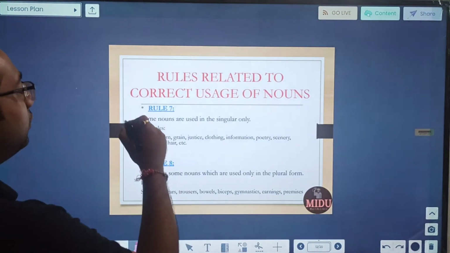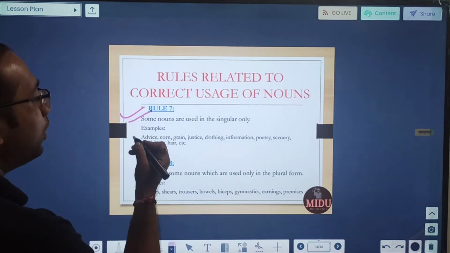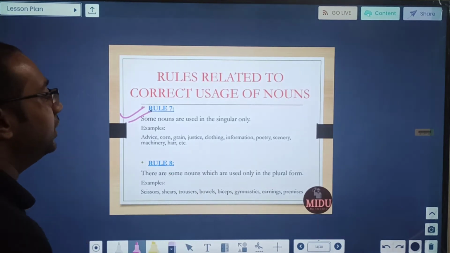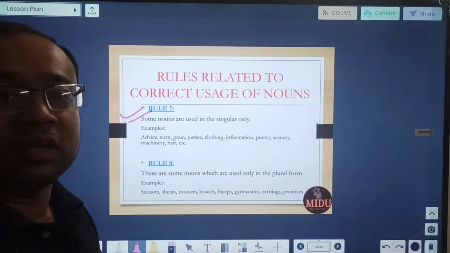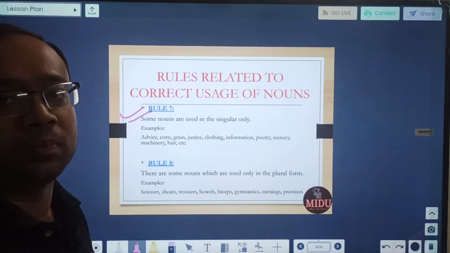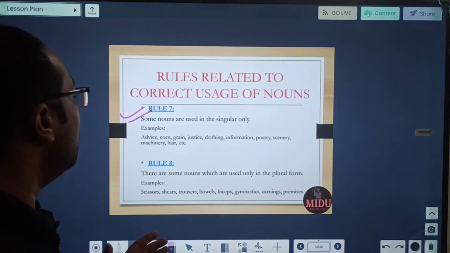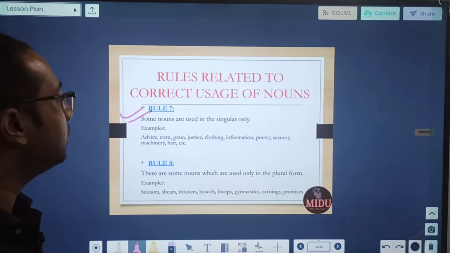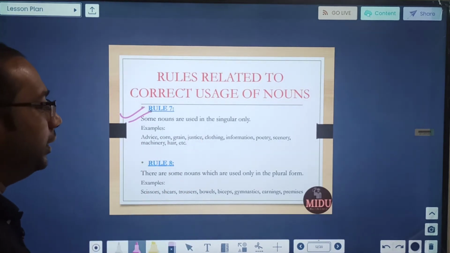Some nouns are used in singular only. Rule 7. So advice, corn, justice, clothing, poetry, scenery. Here you will not say he has given me a lot of advices. No, because advice is used in singular form. Or grains or justices, we will not say justices, clothings. They are used in singular form only.